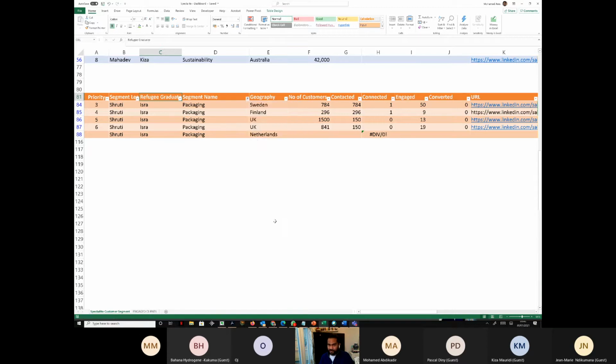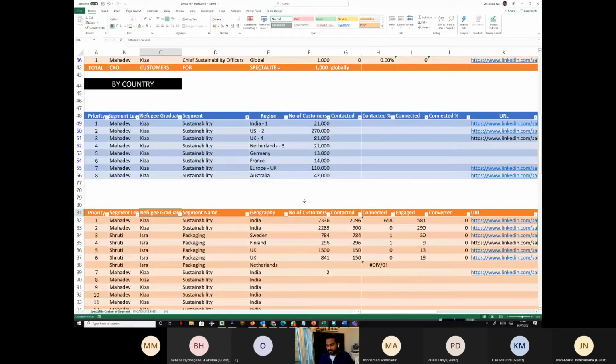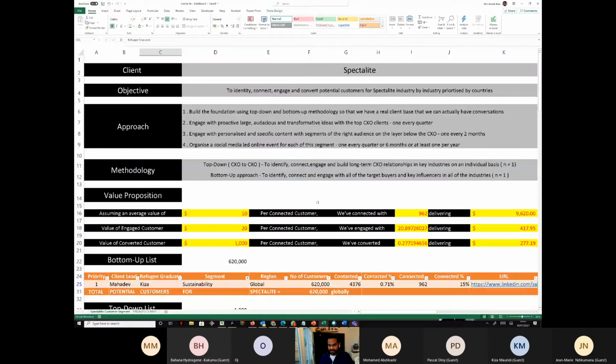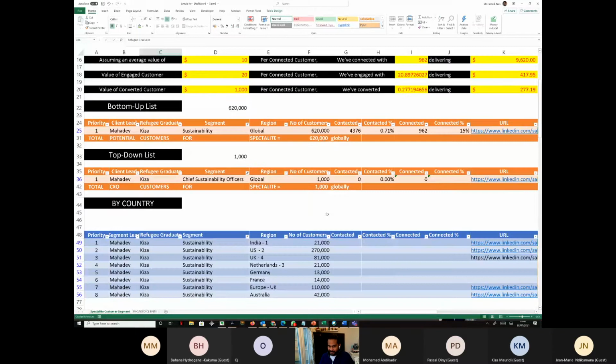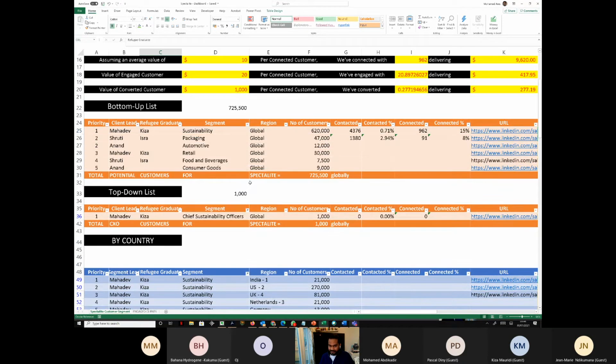I guess this is how you will create. So, in fact, what we are beginning to think is, preparing this dashboard even before a client has hired you gives you an unbelievable clarity on what we are going to do with our clients, right? The next big client for us is.